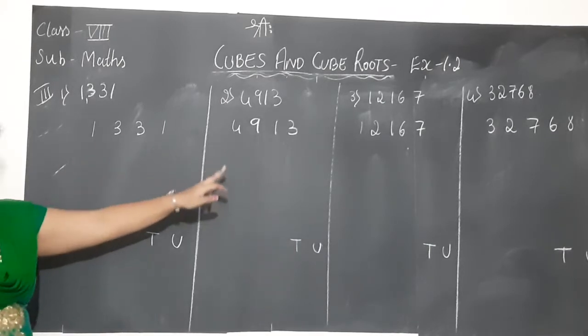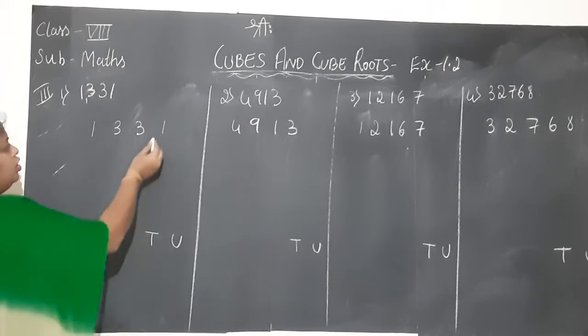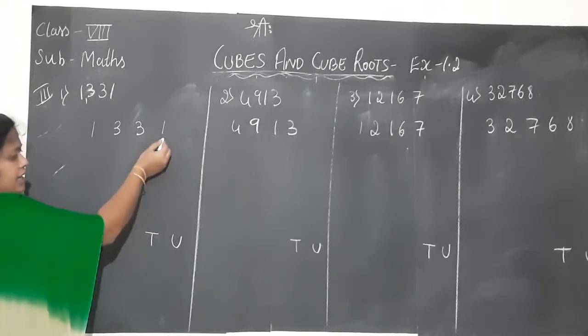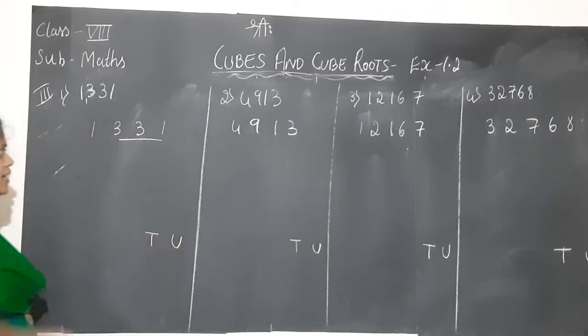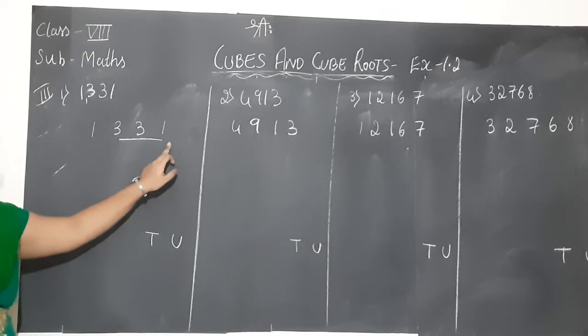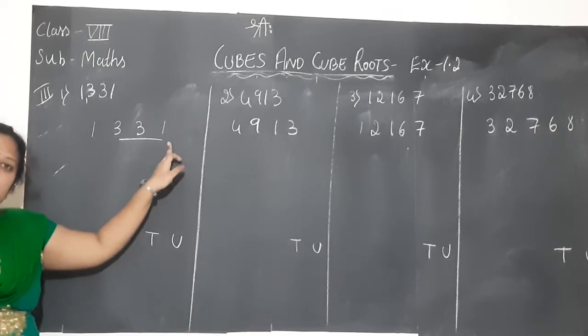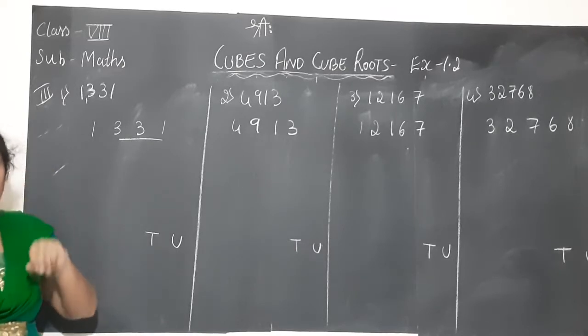After writing the numbers, the next step, children, is to group them from the right hand side. Group three numbers from the right hand side. This is the right hand side, this is the left hand side. If right and left is confusing for you, group three digits from the units place.